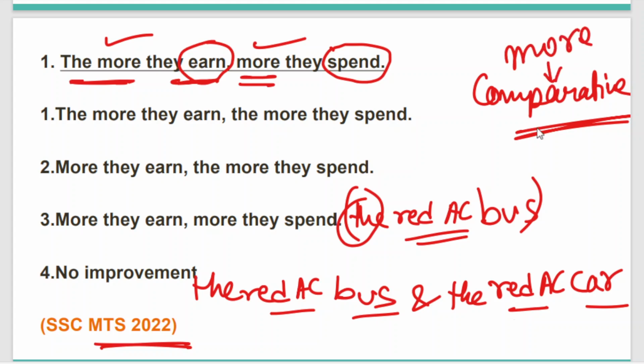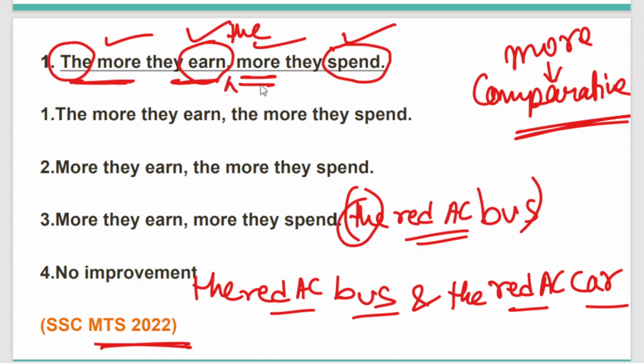Usually comparative words are used between two nouns, positive, comparative and superlative. Once we proceed further with other sentences, I'll break it again and explain it definitely. But in case of comparative words, it is always used only between two nouns. So here we are comparing two things, earning and spending. So naturally two things are used. So from that logic also the article needs to be repeated. The should be repeated once more here.